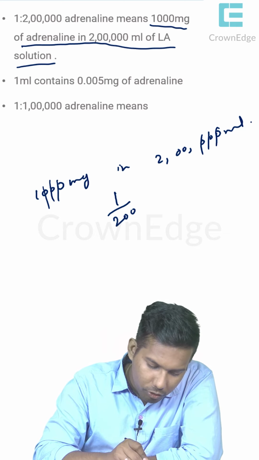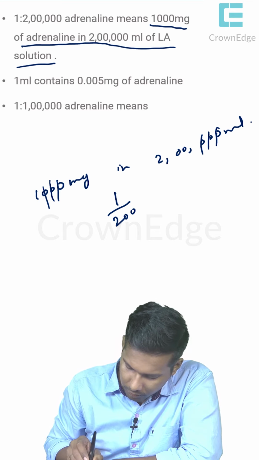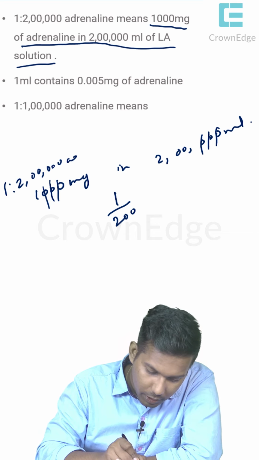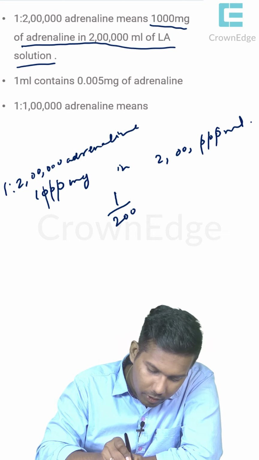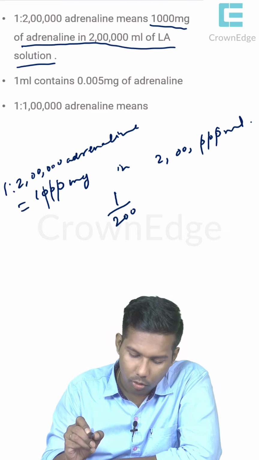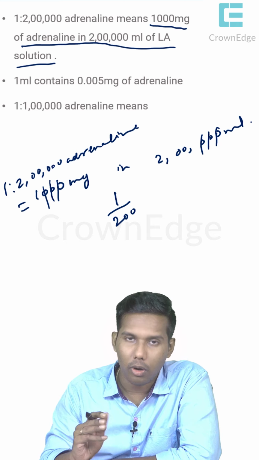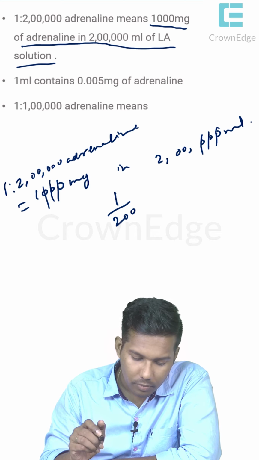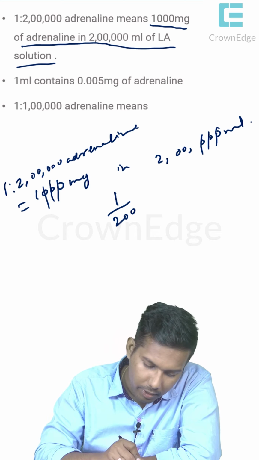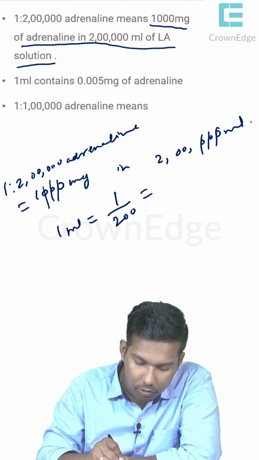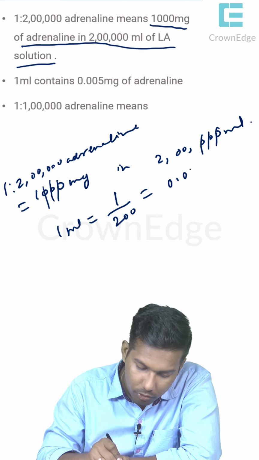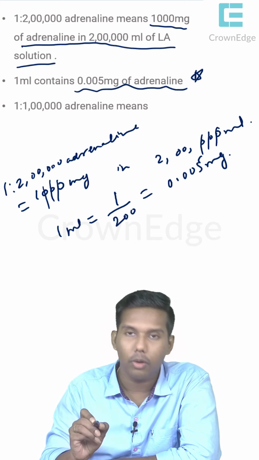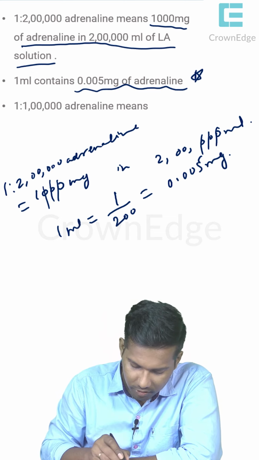So 1:2 lakh adrenaline, we are dealing with adrenaline, is equal to 1000 mg in 2 lakh ml. I have told you we have crossed all the zeros. So then 1 mg, so 1 by 200 in 1 ml equals 1 by 200. So that equals what value? 0.005 mg of adrenaline. That is how this is derived. I hope you understood this. Now we will see.